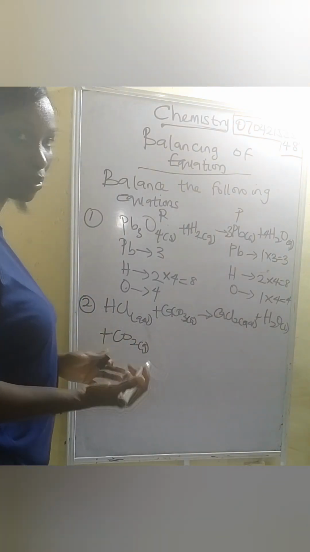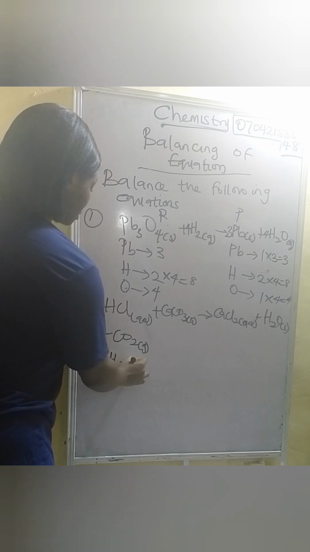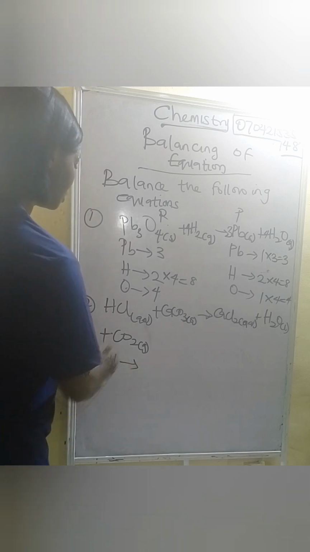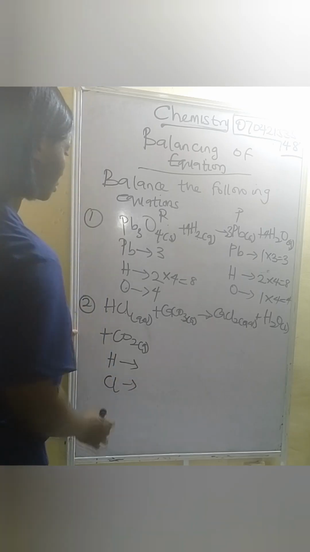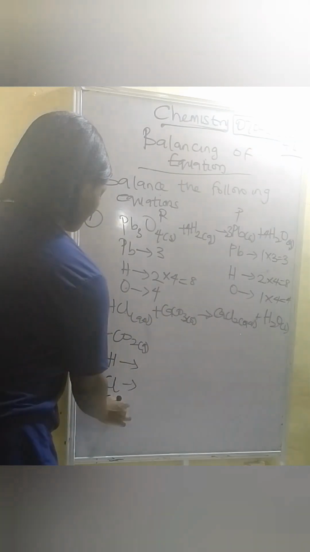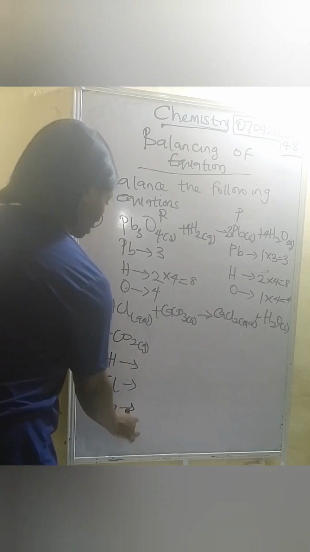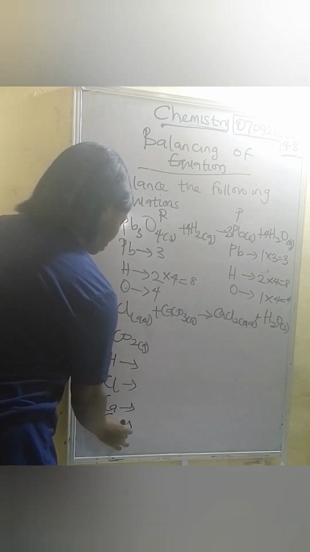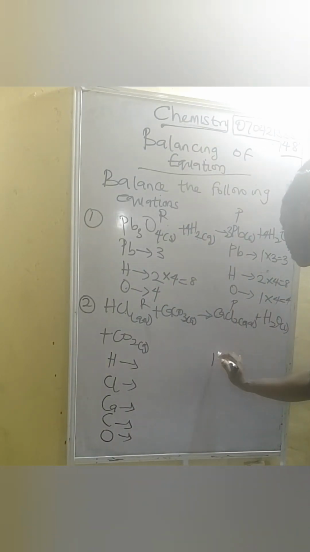So now let's do the next one the same way we did the first one. Okay, so now let's write out all the elements. Hydrogen. We have chlorine. We have calcium. And we have carbon. And we have oxygen. So we are going to do the same thing here. Alright, this is the reactant side. This is the product side. So we have hydrogen here. Chlorine.